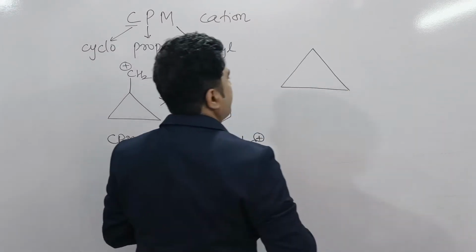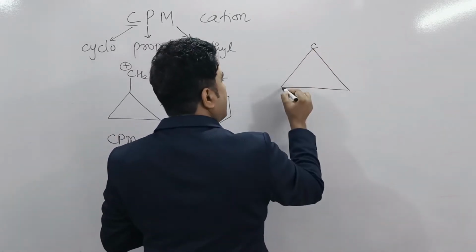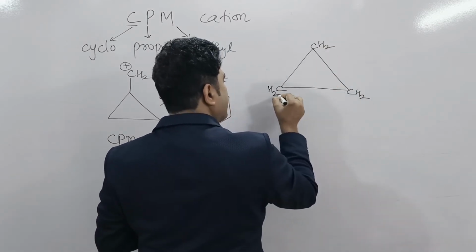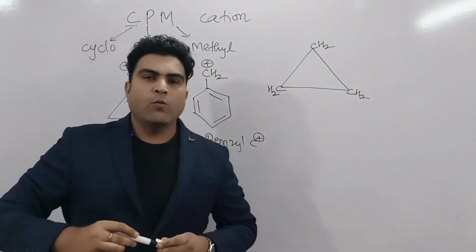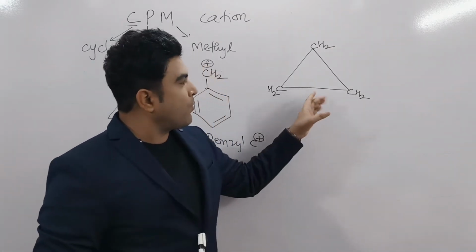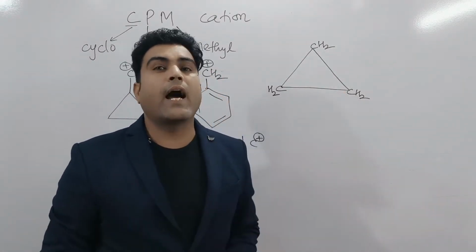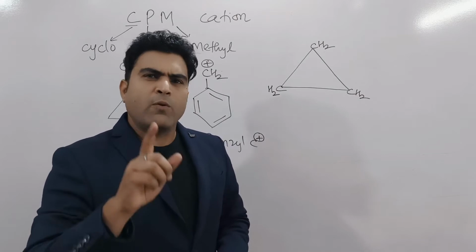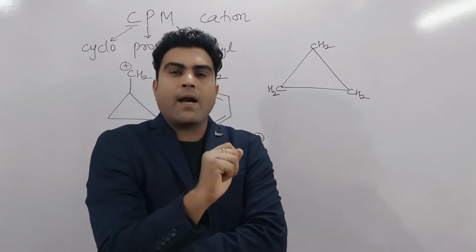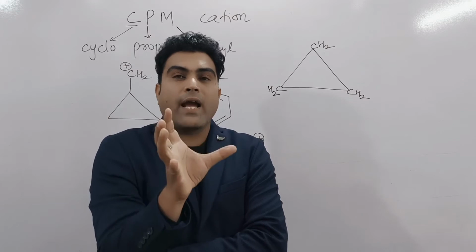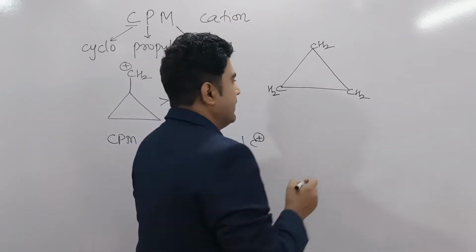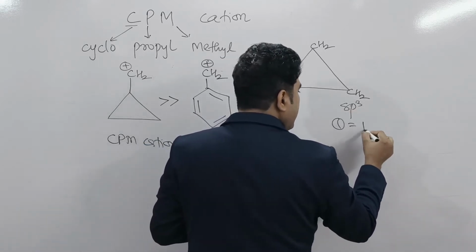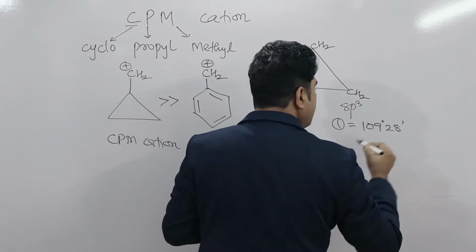This is cyclopropane. Okay, so we have this carbon, CH2, CH2 and CH2. Basically we tell students that in cyclopropane every carbon is sp3 hybridized. I hope you know about it. But we know one thing also, that in sp3 hybridization, the ideal bond angle is 109 degree 28 minutes. So if this carbon is sp3 hybridized, then its bond angle should be 109 degree 28 minutes.